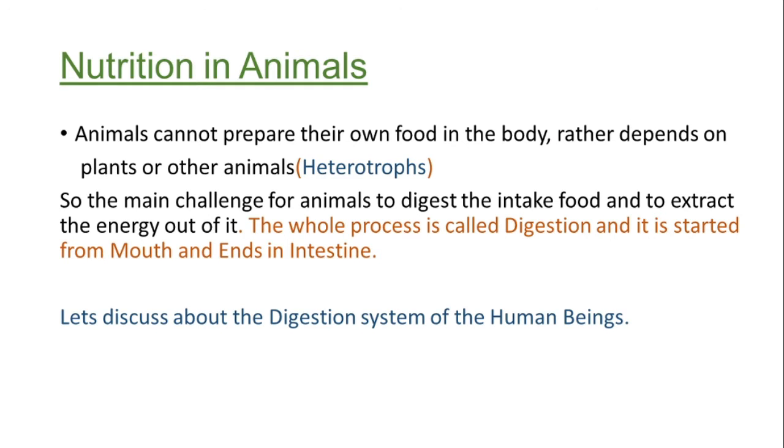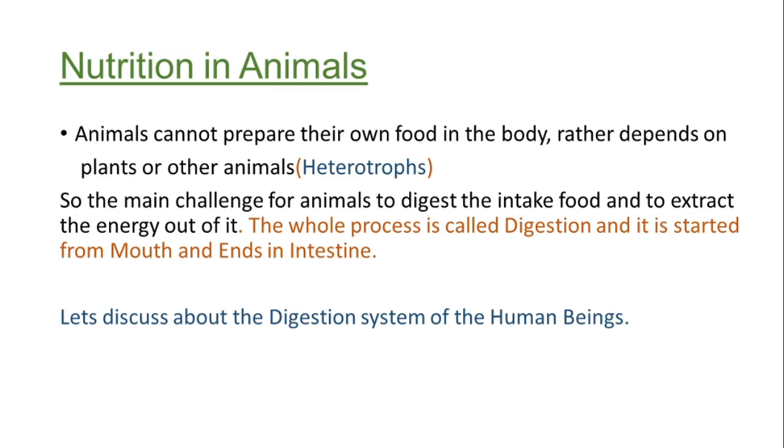This topic is called nutrition in animals. As we already discussed, animals cannot prepare their own food in the body. Rather they depend on plants or other animals. They are called the heterotrophs. They depend on others to get their food and to survive.